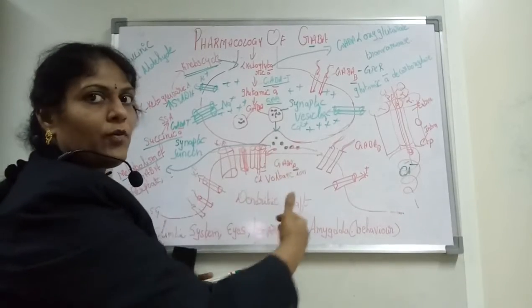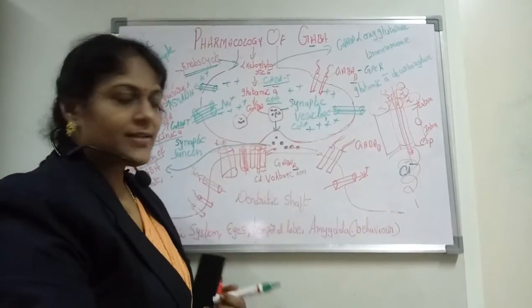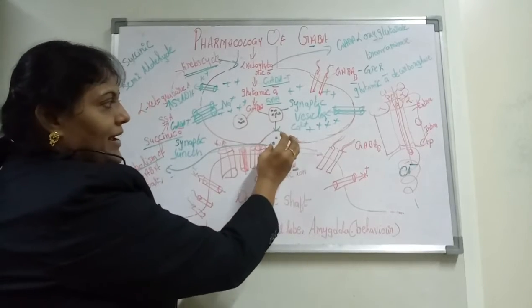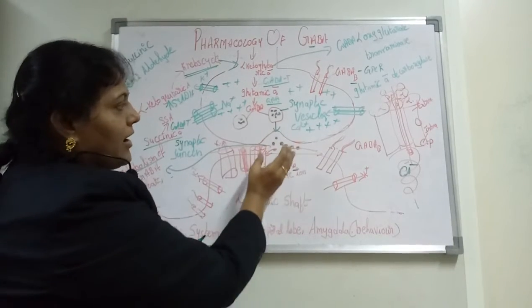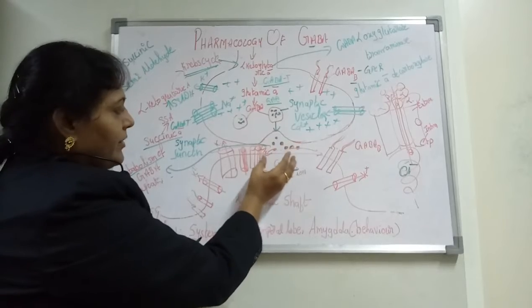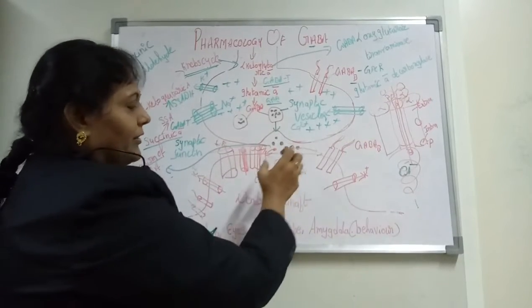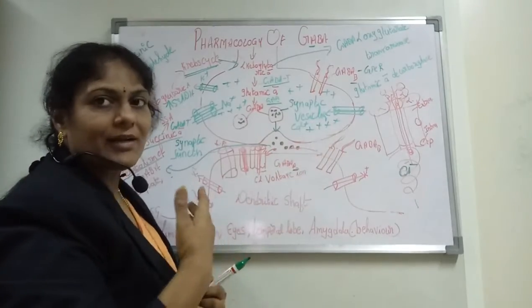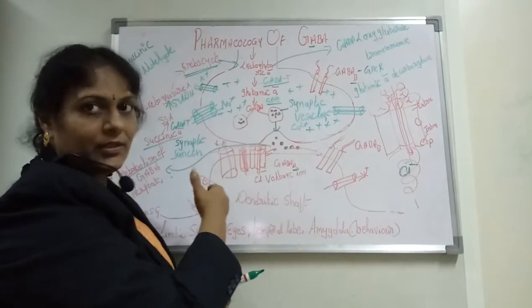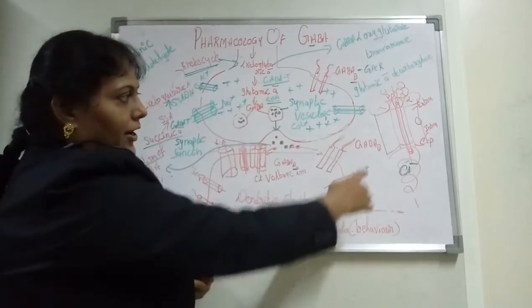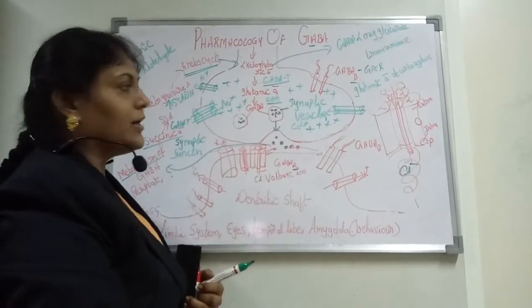Now the action of the postsynapse has to be erased. So this is done by your GABA A receptors. Why? Because the GABA has been released into the junctional area, and it will be absorbed by the GABA A receptors. Actually, I have to take up both of them, but as GABA A is more common, I am dealing with GABA A over here. So I gave you the structure over here and already indicated what happens.